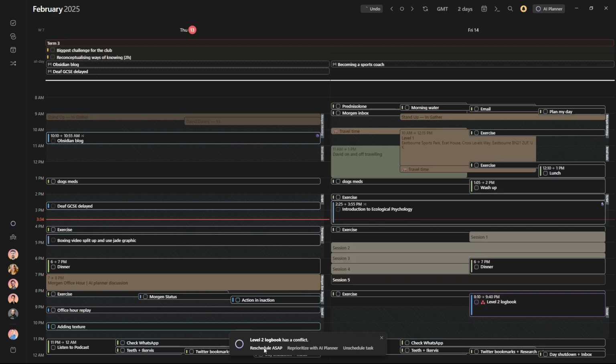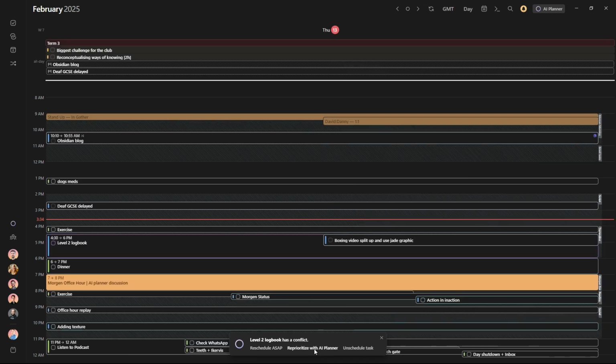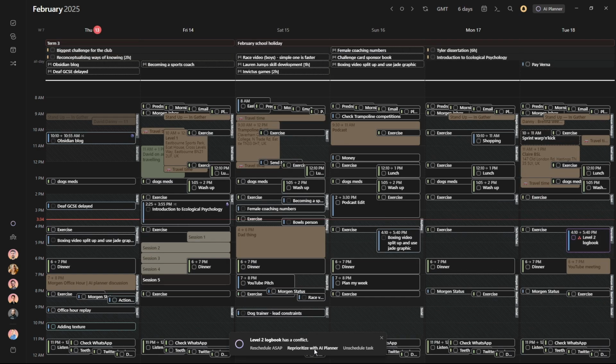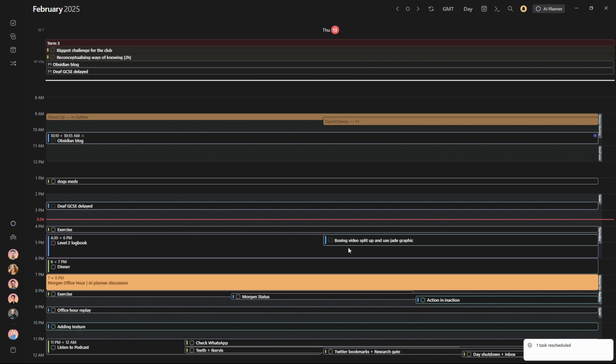I can reschedule ASAP, and it looks like it's going to be tomorrow because I've got nothing else today to do, which, yeah, that's accurate. Or I can reprioritize with the AI planner, which will probably schedule it for next week. Yes, Tuesday next week, because it's looking at the frames that I have, and you can see it's in the trampoline frame on Tuesday. I don't have a trampoline frame on Friday, Saturday, Sunday, or Monday because I focus on other things. I am going to reprioritize with the AI planner, so I will do that on Tuesday.